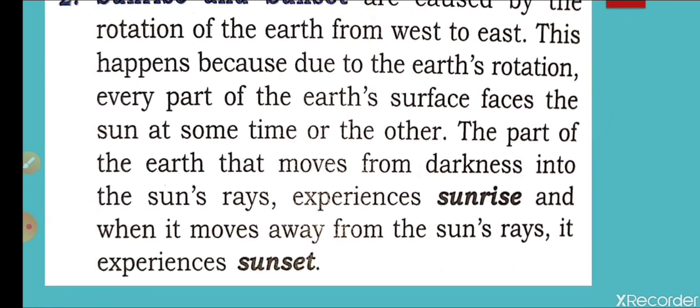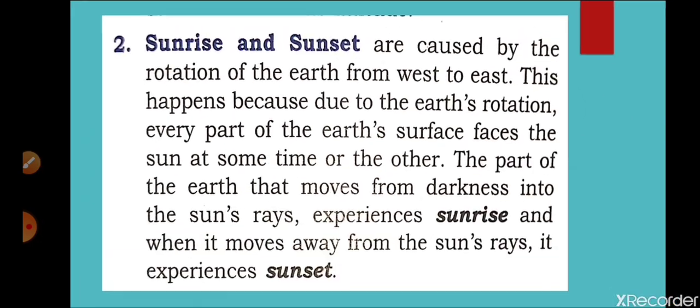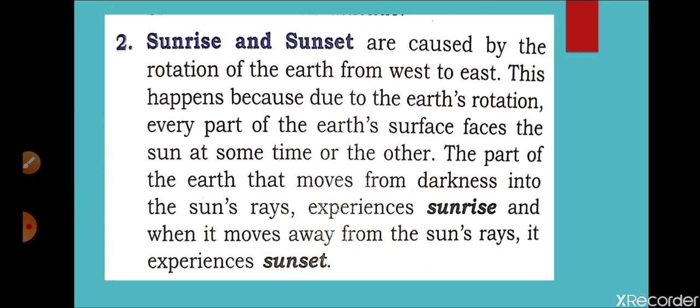The part of the earth that moves from darkness into the sun rays experiences sunrise, and when it moves out of the sun rays, it experiences sunset. So this is the simple funda. Otherwise sunset and sunrise are not any phenomena. Only due to rotation do we feel like there is sunset and sunrise. Otherwise the sun is always in its own position. It is our illusion from the earth.